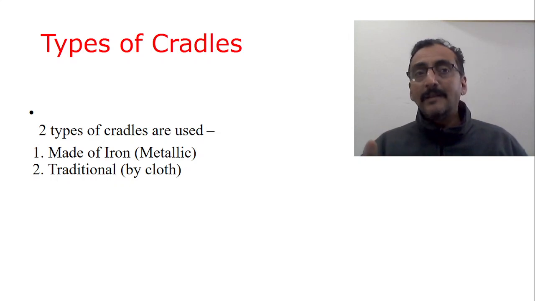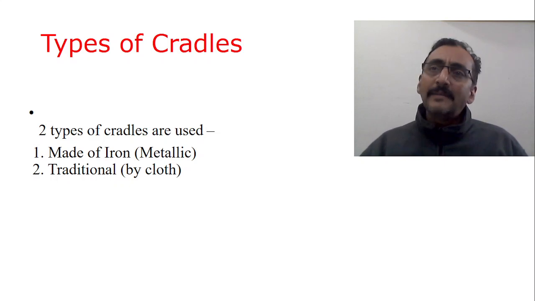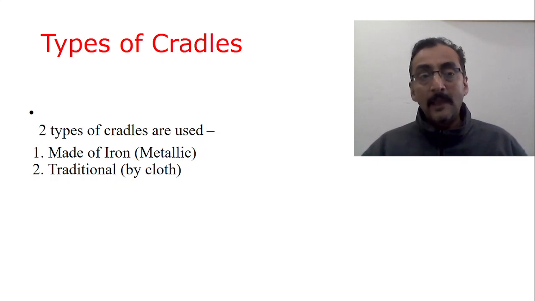the Shastra says the cradle should be prepared from bamboo, because Lord Krishna is fond of bamboo, his flute and all. Such different types of traditions are there in different parts of the country. So one is made of iron or metallic synthetic material, and another is the traditional method where only cloth is used.